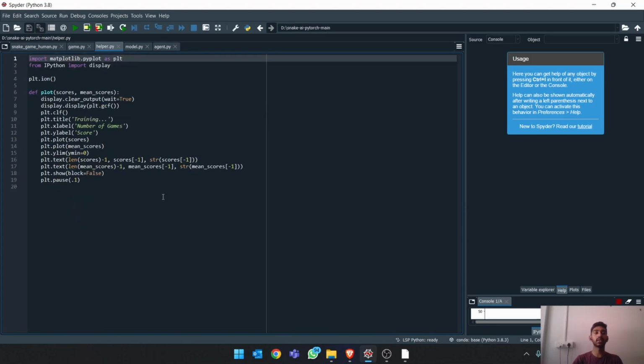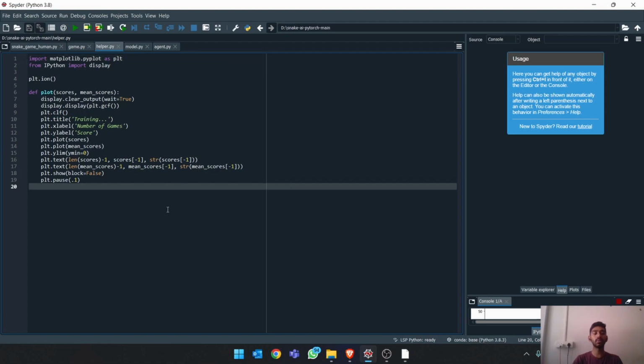Then coming to the next one, it is helper.py. This code basically just gives us a plot of how the game is being played. That is how much score you are attaining per game, and the average score is calculated. We'll see this plot in the upcoming time.